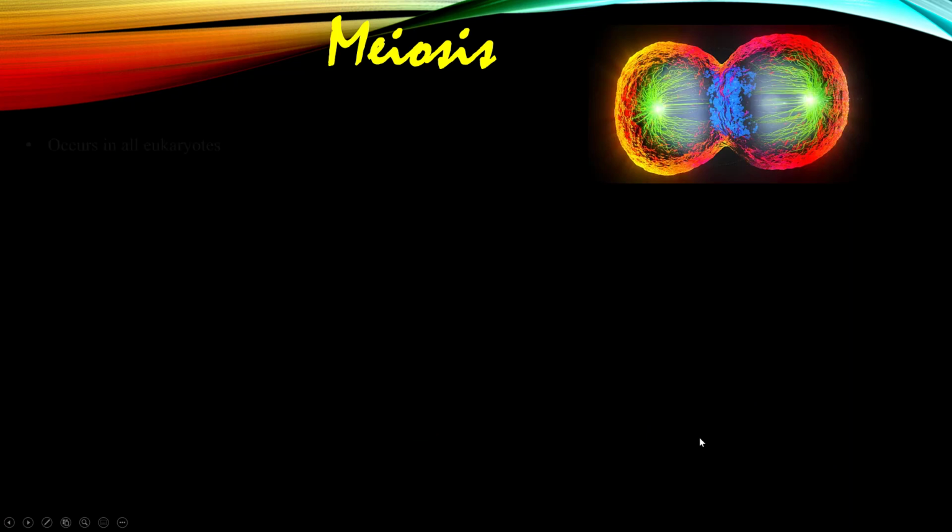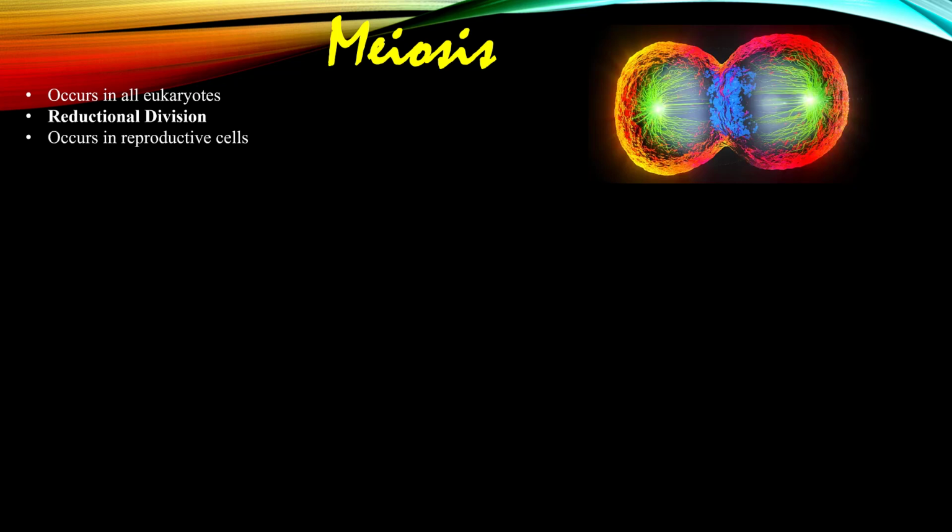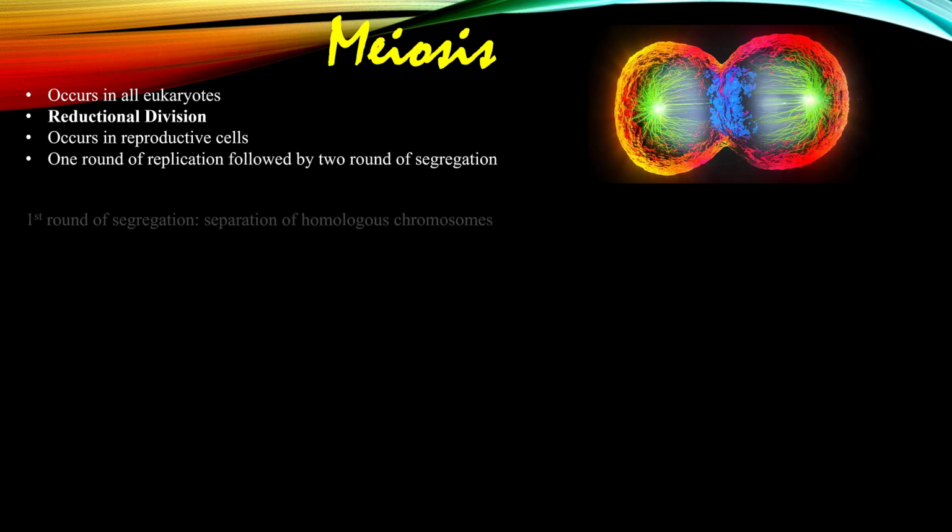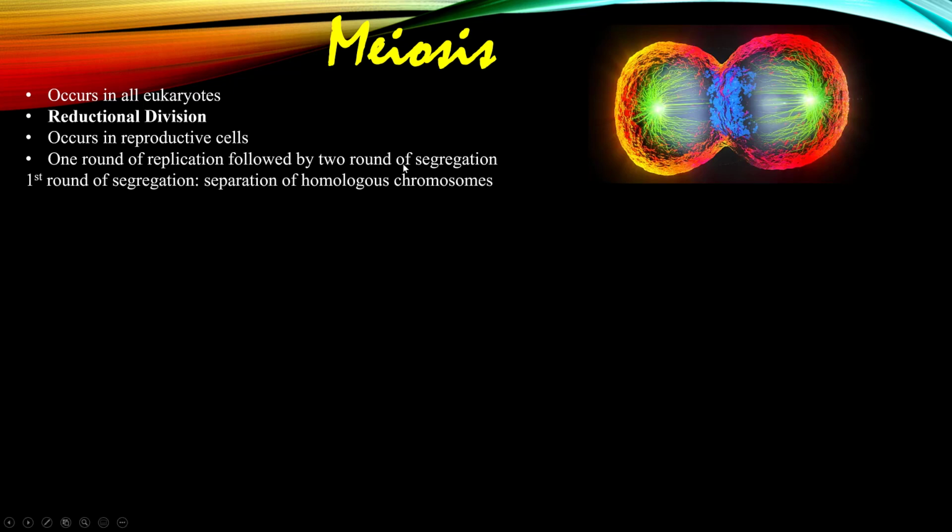Let's understand it. Meiosis is a process where a single cell divides twice to produce 4 different cells containing half the original amount of genetic information, and that's why it is known as reductional division. In this process, there is one round of replication followed by 2 rounds of segregation. In the first round of segregation, homologous chromosomes separate, while in the second round of segregation, sister chromatids separate. This type of cell division occurs in reproductive cells: sperm in males and eggs in females.